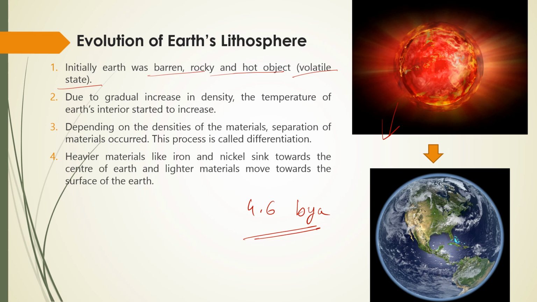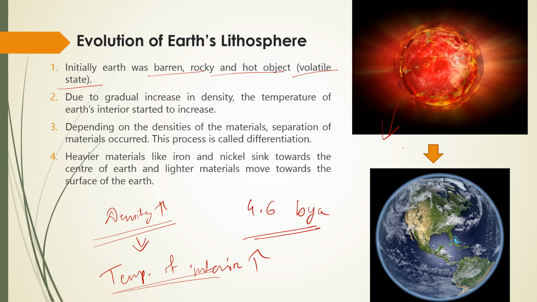As the Earth was forming, its density started to increase, and this led to the temperature of the interior of the Earth also increasing. Then the material started to separate according to their density. Density was increasing, temperature was increasing, and there was a collision, and this led to the differentiation process.